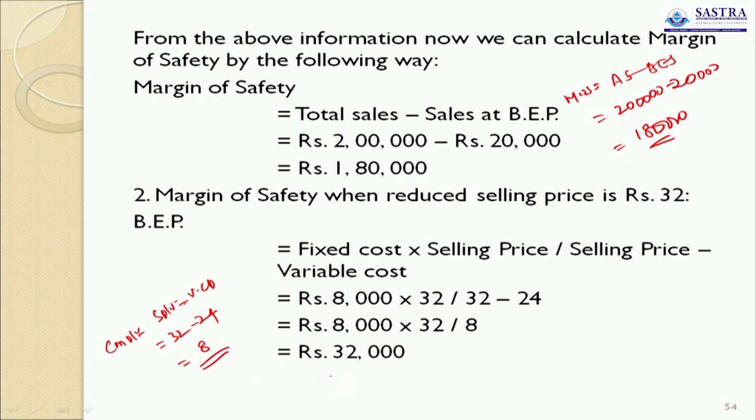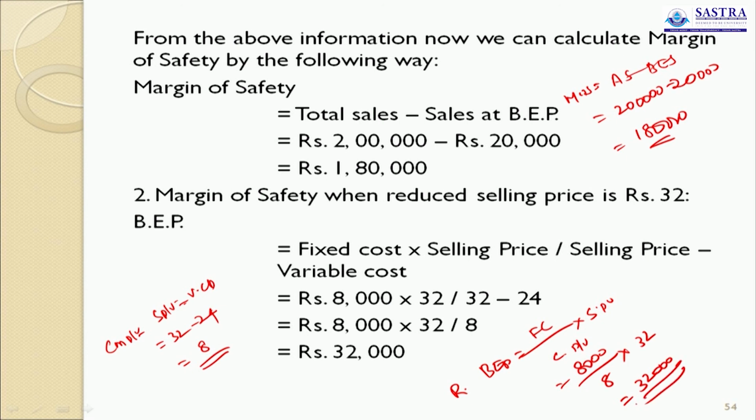Now you calculate the revised break-even point: fixed cost divided by contribution per unit into selling price per unit. Fixed cost is 8,000, contribution per unit 8, selling price 32. So 32,000 is the revised break-even point.